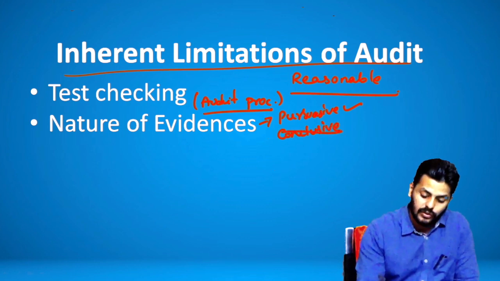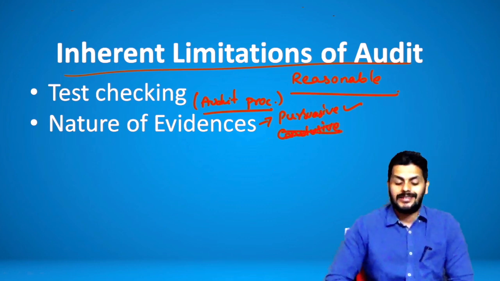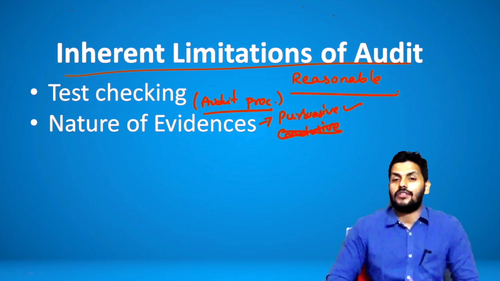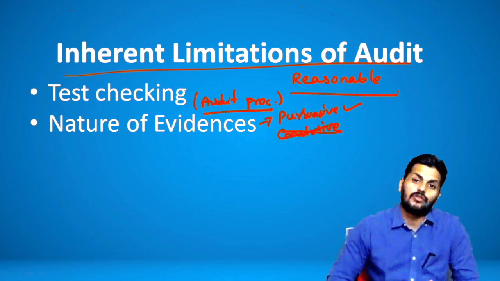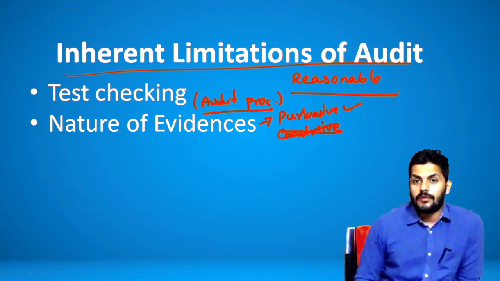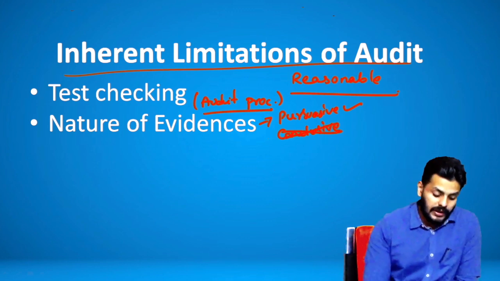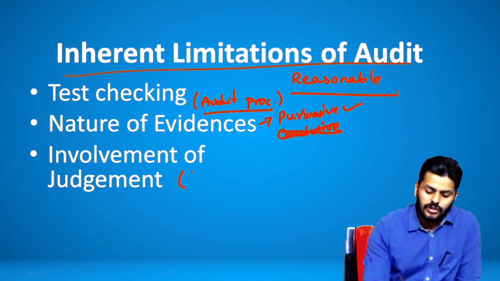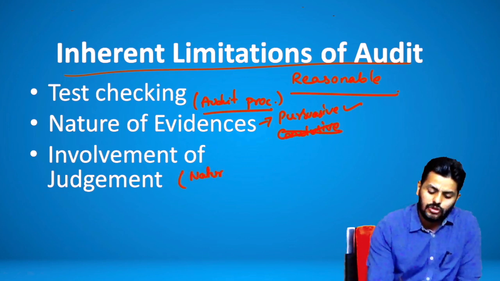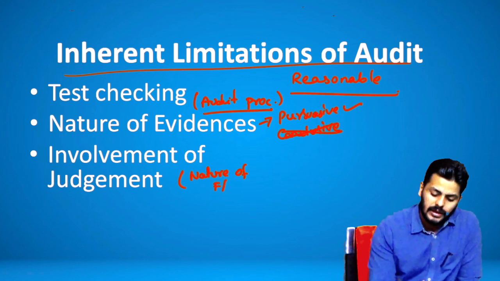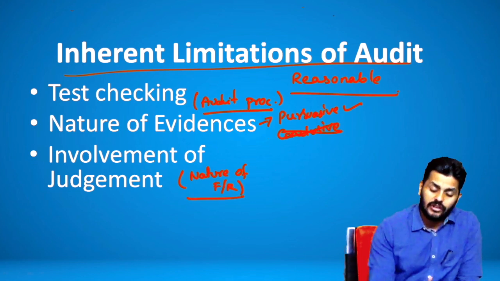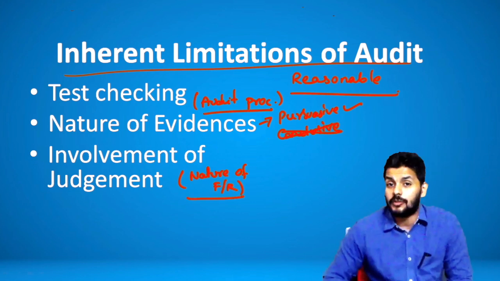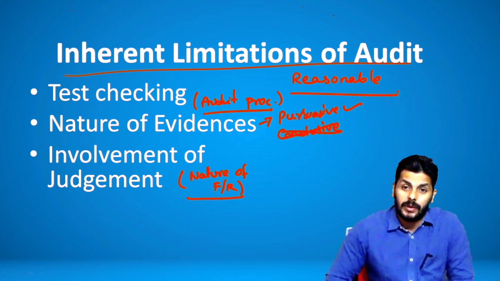Remember, which is also another very important exam piece. It's only the nature of evidences. You can't get concrete evidences, so there is always still a scope. You do more work, you can always get more evidences. And very much the very nature of financial reporting. This talks about the nature of financial reporting. Now, why does it talk about the nature of financial reporting? Because it involves judgment. Judgments and estimates are used by management.